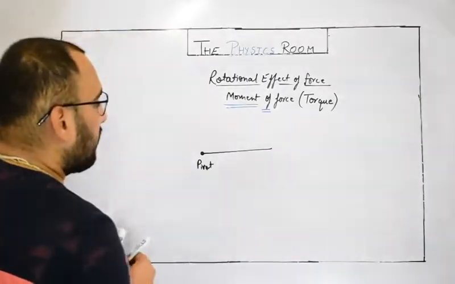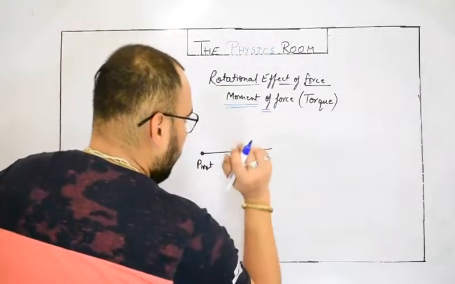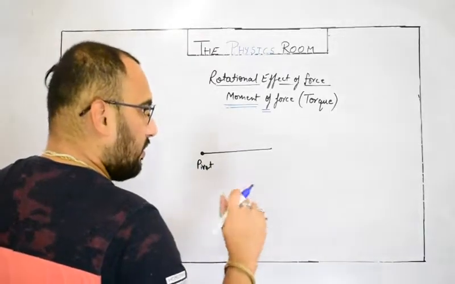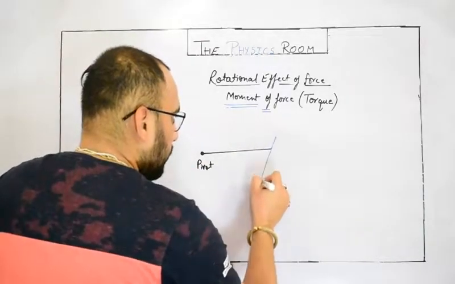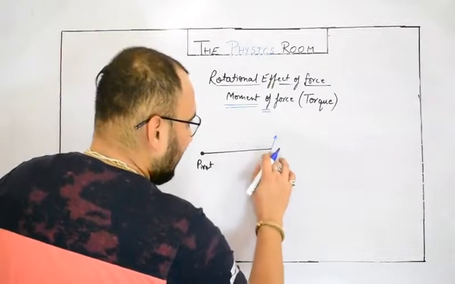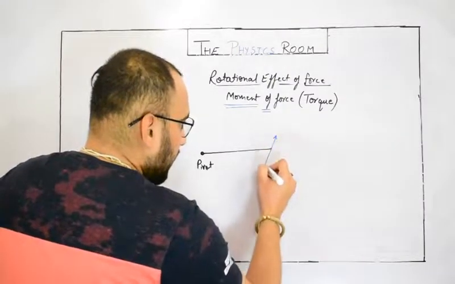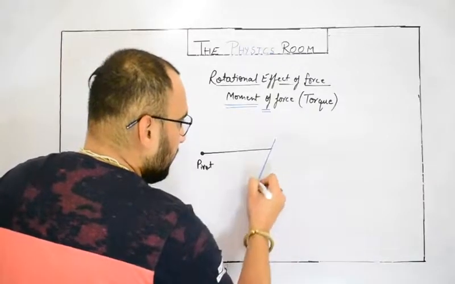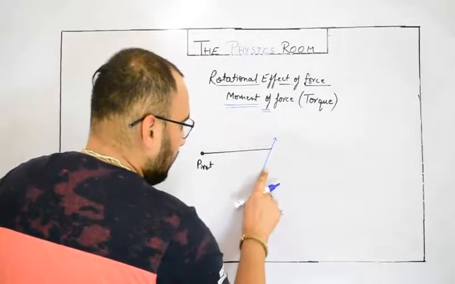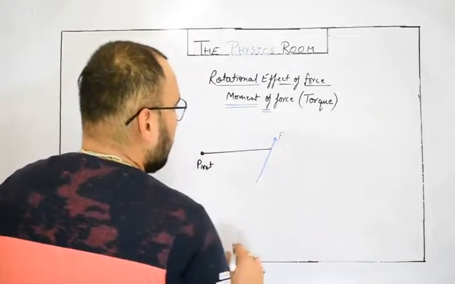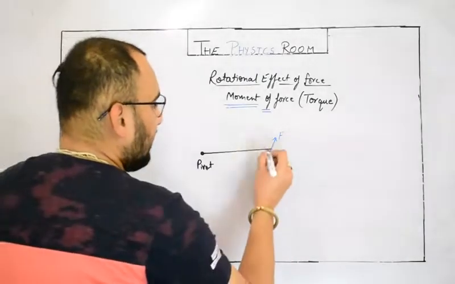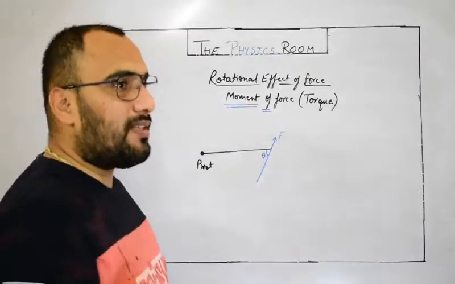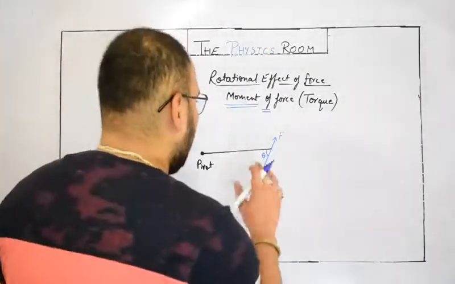This time I am exerting a force a little bit angularly, other than 90 degrees. Say F. It is being exerted at a particular angle. Let's call it theta, like variables, we use an angle theta here.